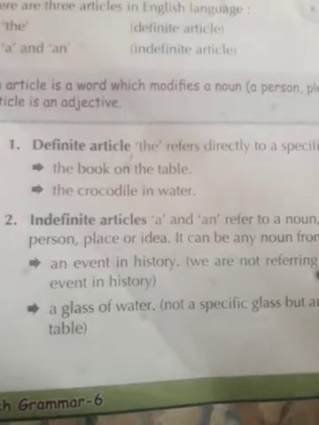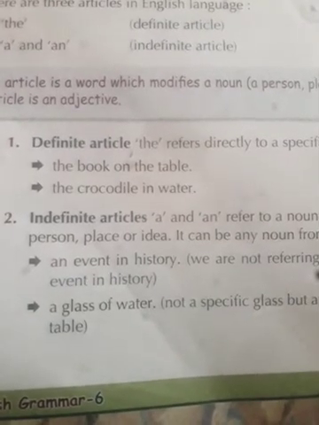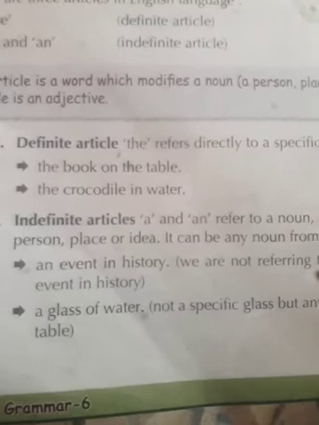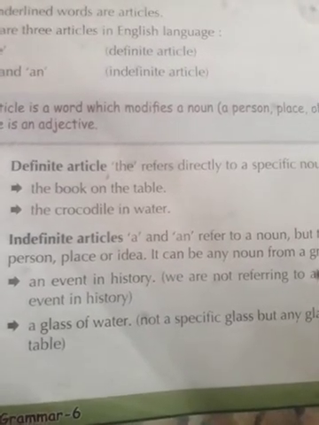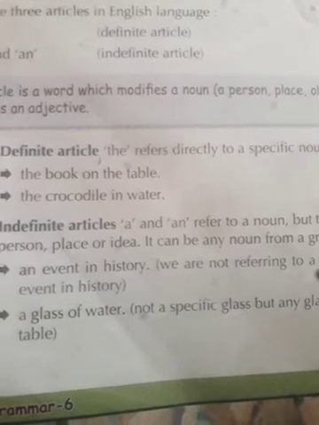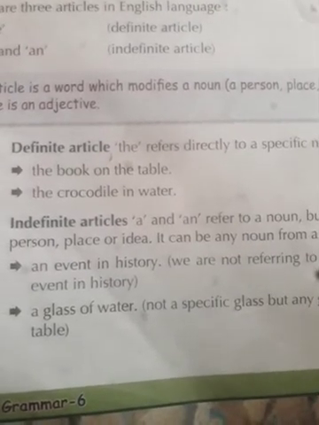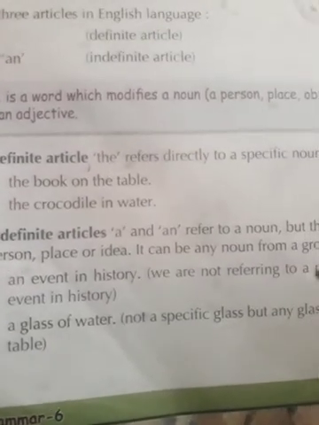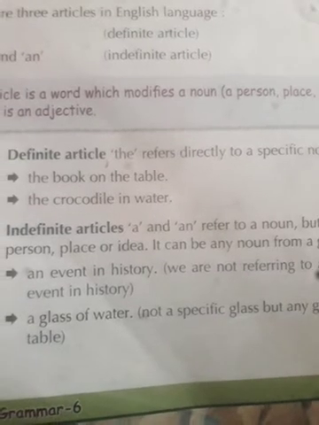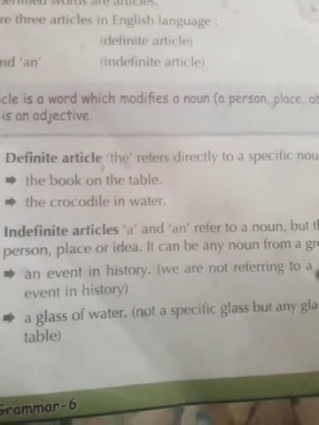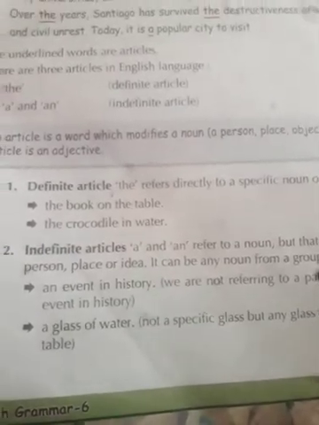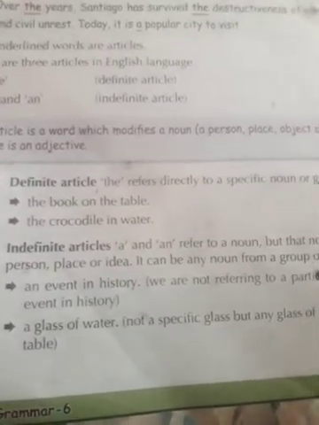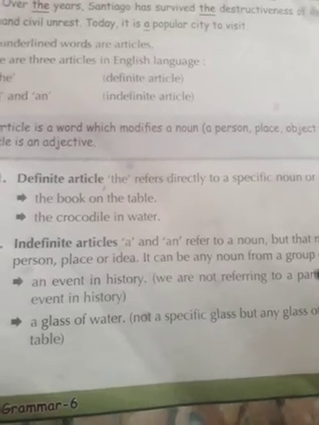And indefinite articles are a and an. A and an refer to a noun, but that noun is not specific. It is not a specific person, place or idea. It can be any noun from a group of nouns.